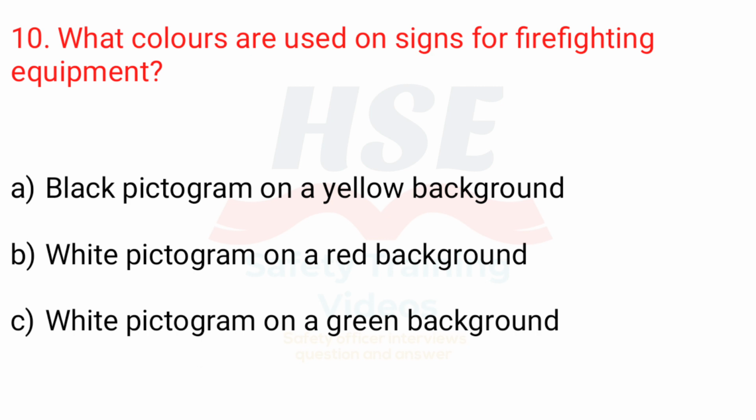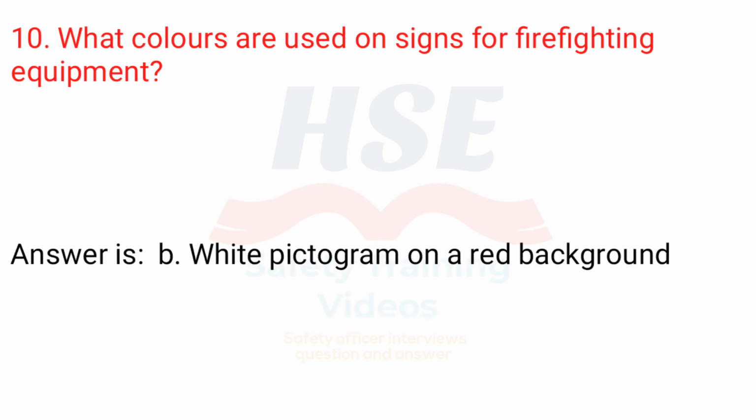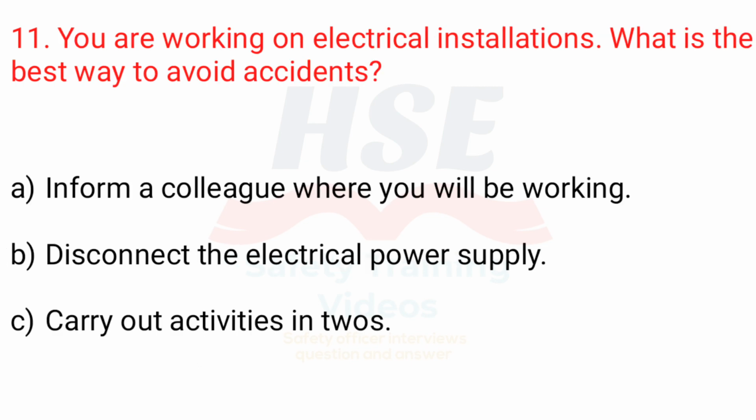10. What colors are used on signs for firefighting equipment? A. Black pictogram on a yellow background. B. White pictogram on a red background. C. White pictogram on a green background. Answer is B. White pictogram on a red background.